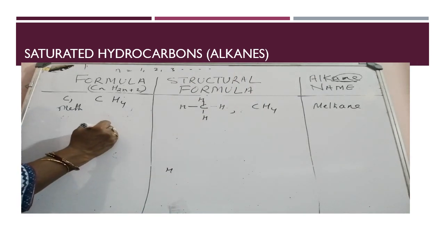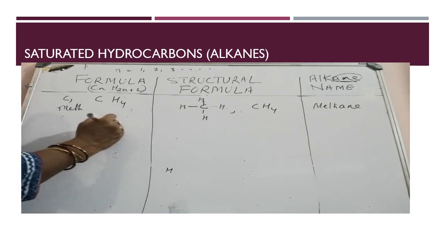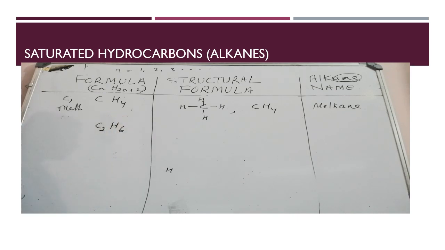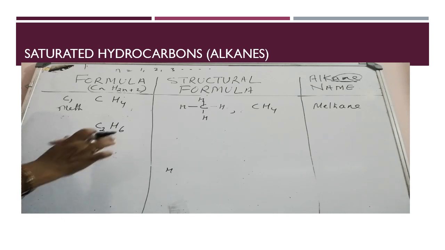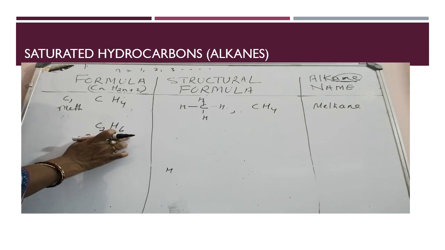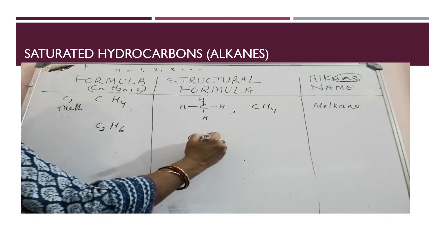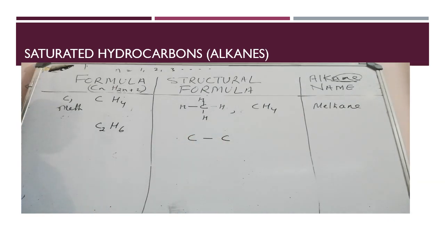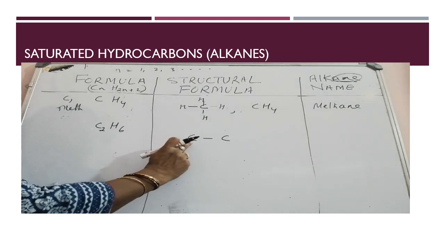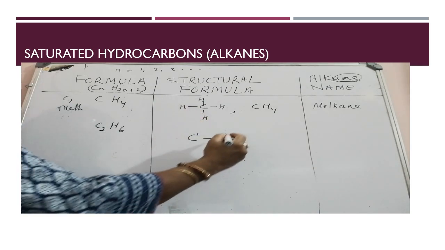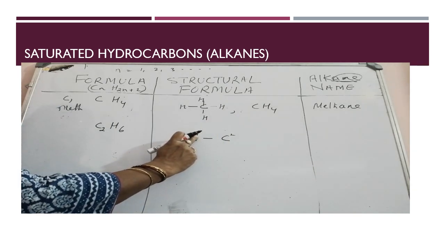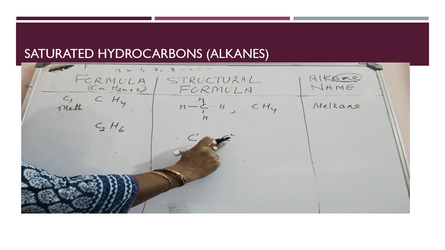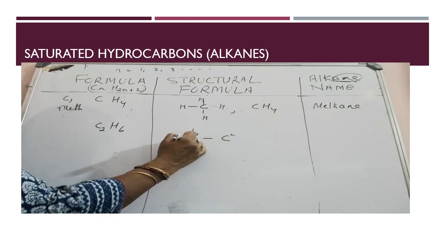When the carbon atoms are 2, the number of hydrogen atoms will be 6, because 2 twos are 4 plus 2, 6. For writing the structural formula, keep 2 carbon atoms side by side, giving a carbon-carbon single bond. Name the first carbon atom 1 and the second 2. The first carbon atom has 1 electron bonded with the second carbon atom, so 3 electrons are left over.